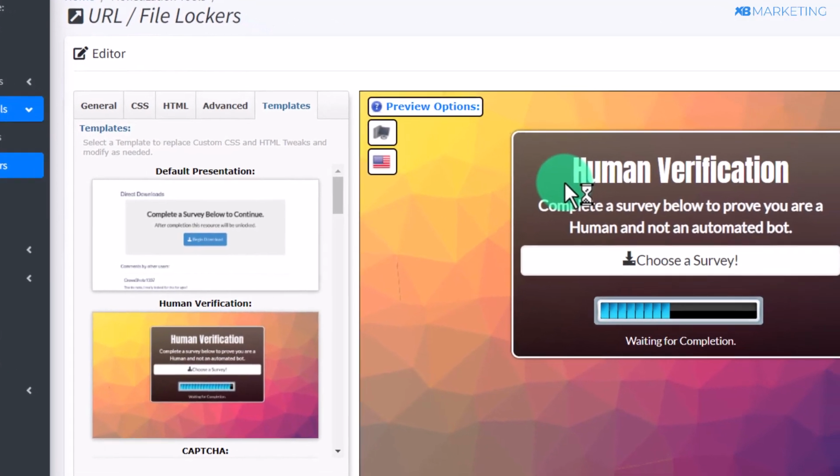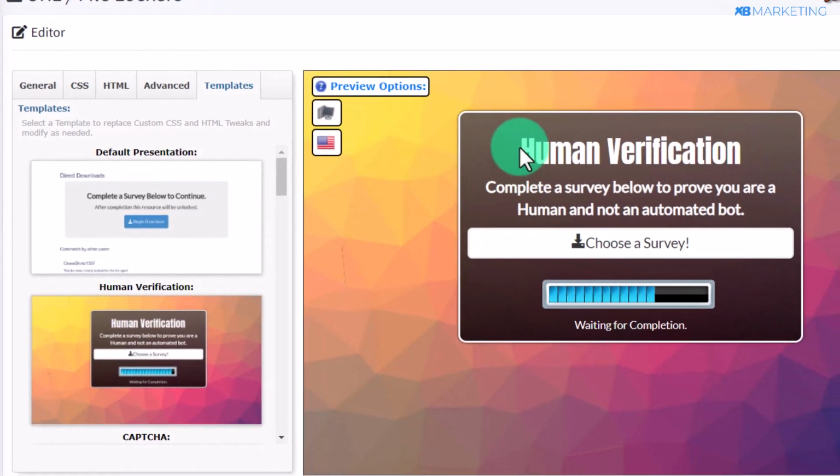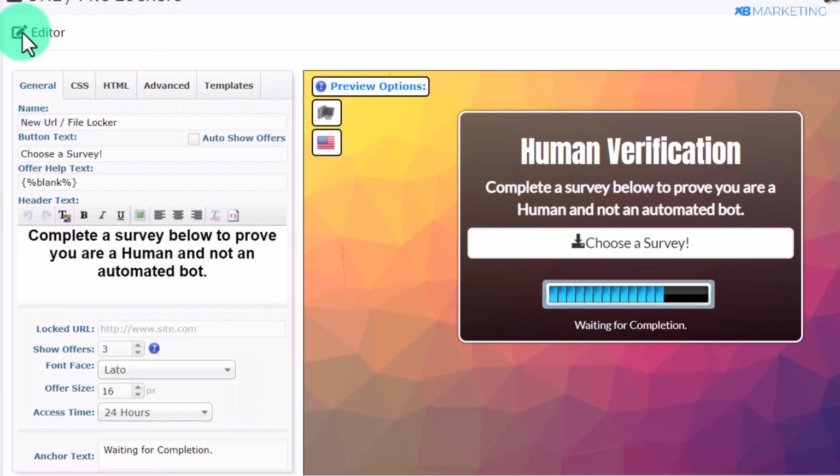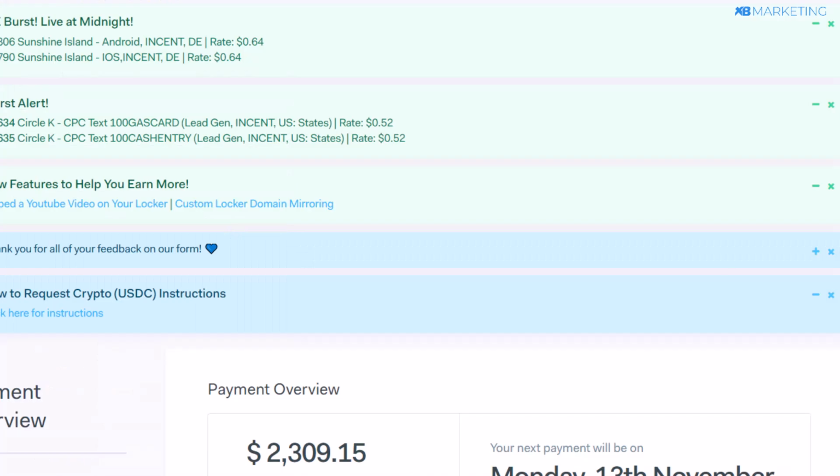And I assume everybody knows how to create a content locker. If you don't know how to do that, then you can go watch other videos on this channel on how to create simple content locker. And like I said, you can use this for any CPA network of your choice. You can use Cpagrip, you can even use OG ads or whatever CPA network you prefer.